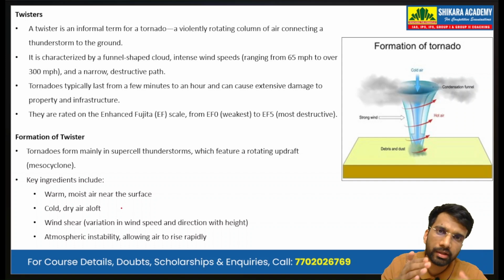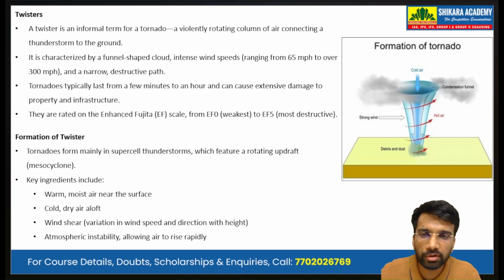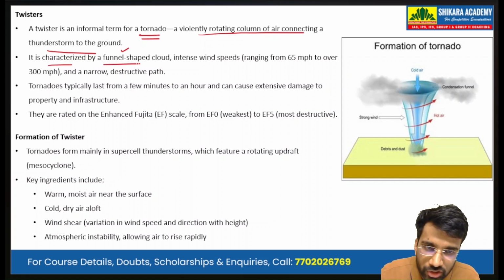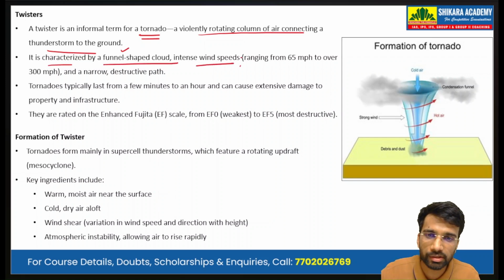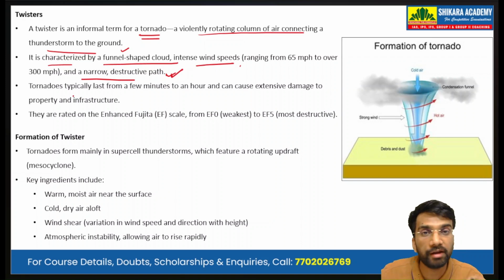Now, entering the body of the answer, we describe the twister. We write about twisters in detail, their characteristics. A twister, informally a tornado, is a violently rotating column of air connecting a thunderstorm to the ground. Characteristics being a funnel-shaped cloud, intense wind speeds, and a narrow and destructive path. The tornadoes or these twisters are very, very destructive in nature.